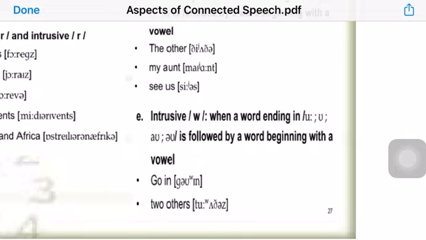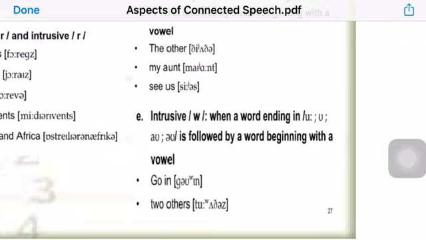You can hear the way sound in between. Two others. There is a way inserted between the two and others. This only takes place when we say these expressions in connected speech, in a very fast way. And this is called intrusive sounds.